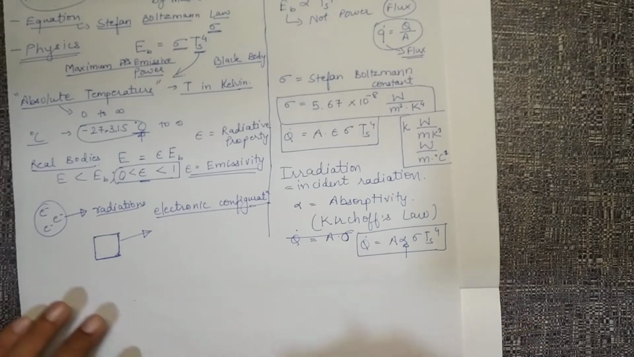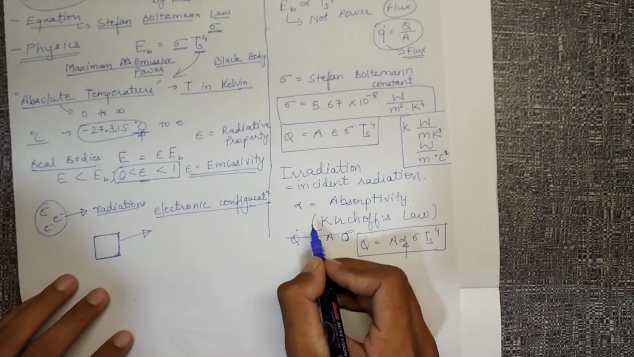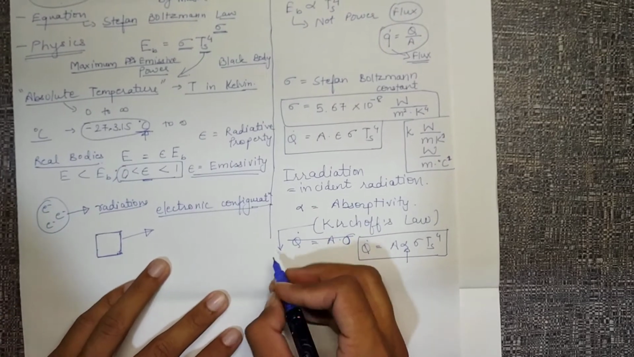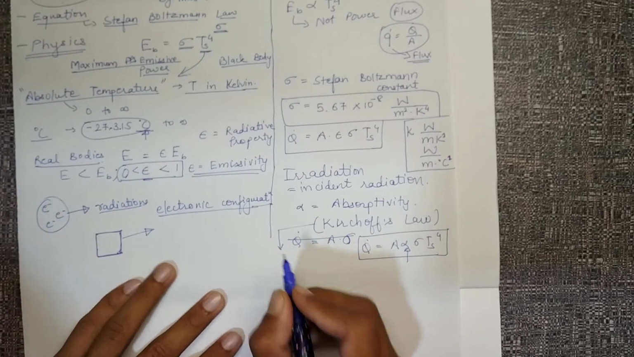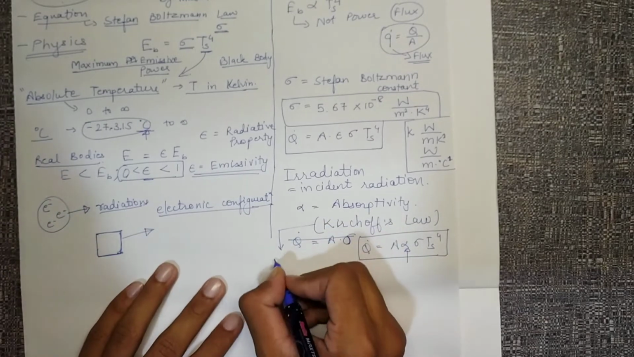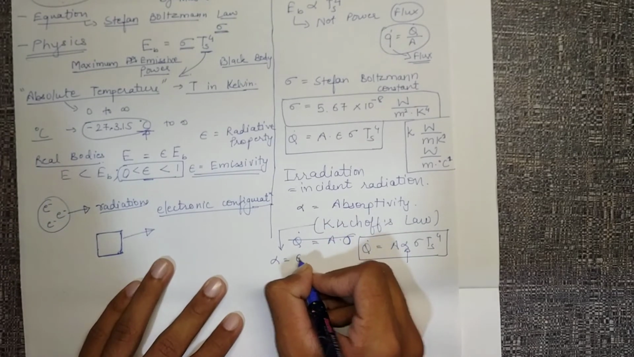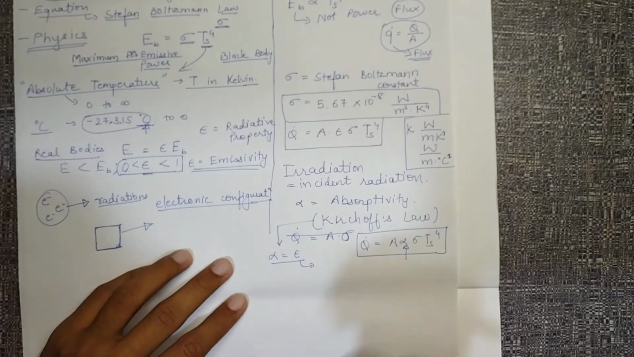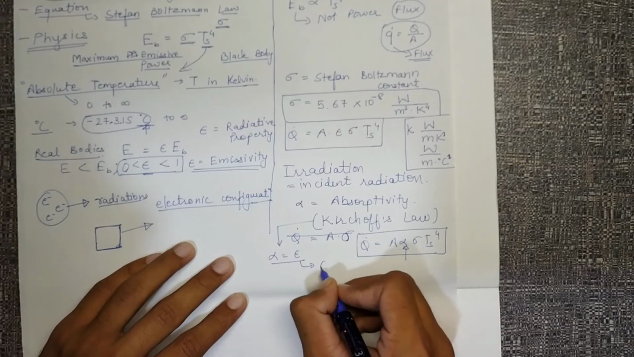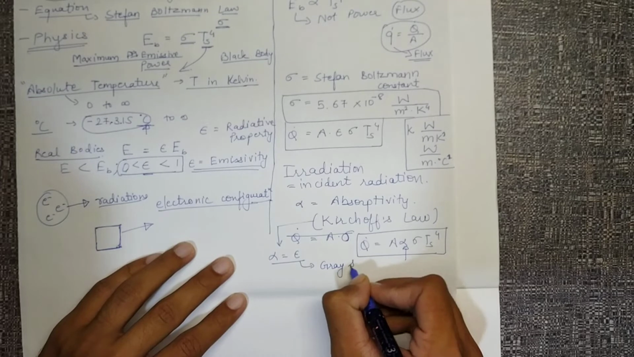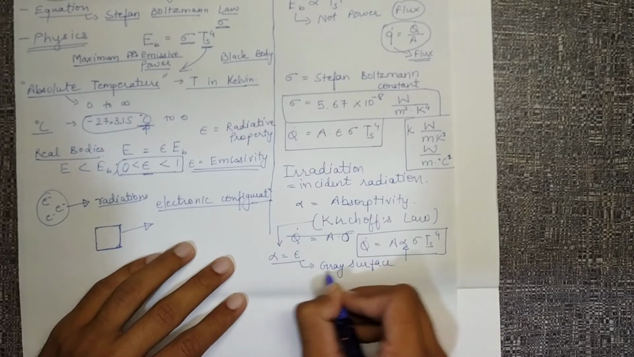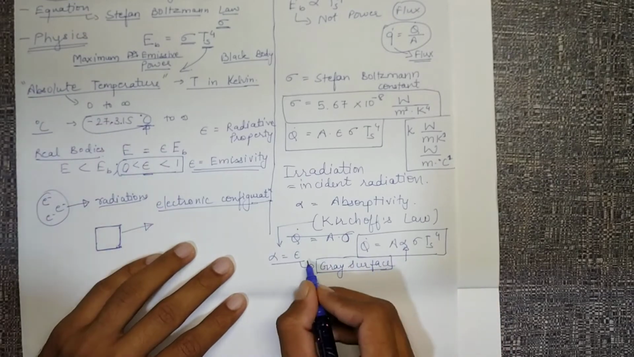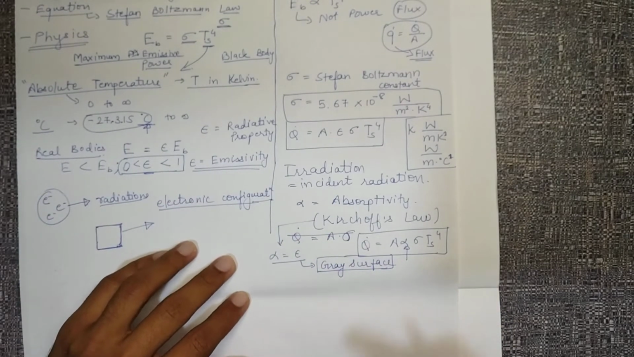Now Kirchhoff's law assumes one thing: it's assumed that alpha is equal to epsilon. That means the absorptivity and emissivity are equal, and that is the case for a gray surface. So if you are asked what a gray surface is, remember that a gray surface means the absorptivity and the emissivity are equal.